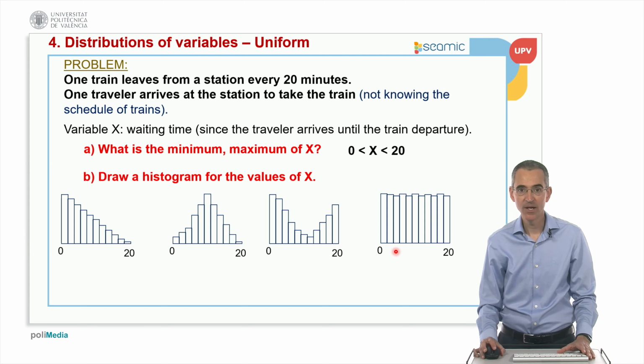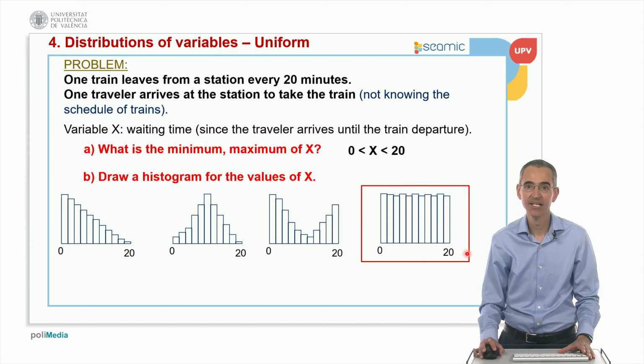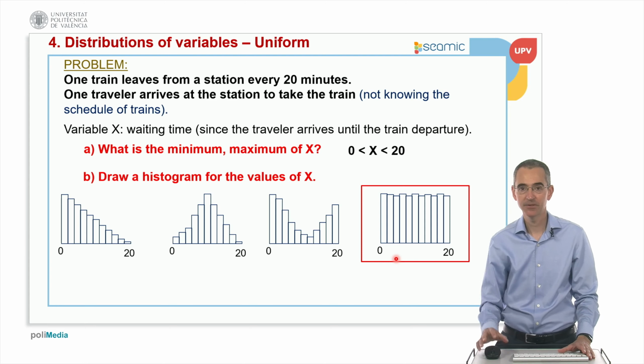If we think for a while, we can arrive at the conclusion that this last one is the case, because the person has no idea about the train schedule. It's like choosing a random value on the scale of time. If I choose a value of time, all the intervals have the same probability. So this would be the expected shape of the histogram.